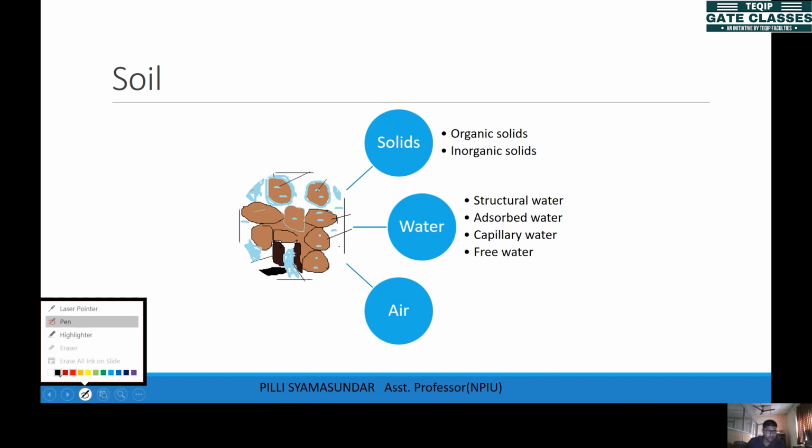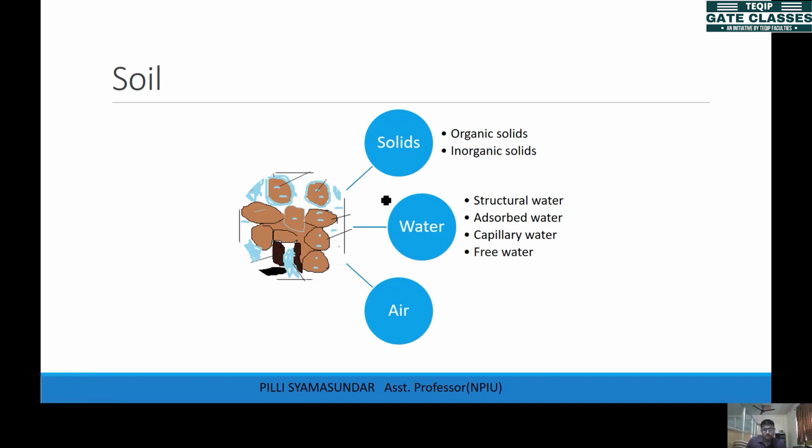So as we told, the soil consists of 3 parts. You can see, this is a solid. These are the solids. This is one more solid. This gray color and black color things are solids, and this blue color part is water, and the empty space is air. So the soil consists of solids, water and air. These soil particles are uncemented, so they can be separated easily, one particle from the other. That's what we call soil, right?